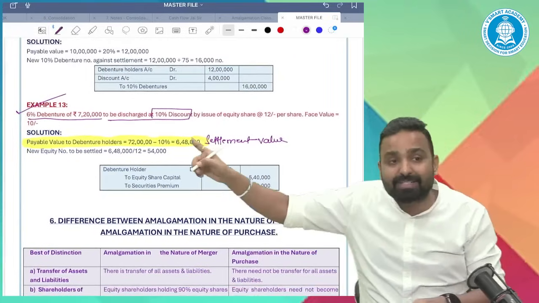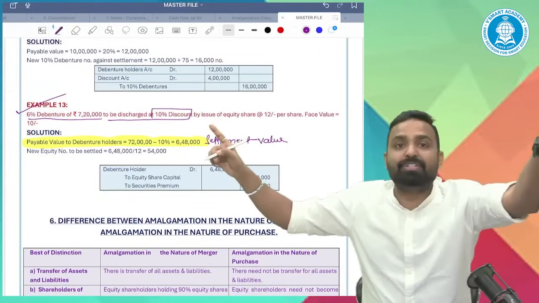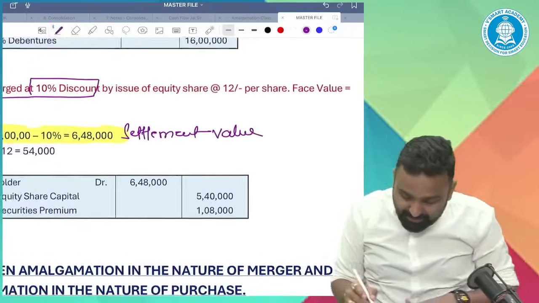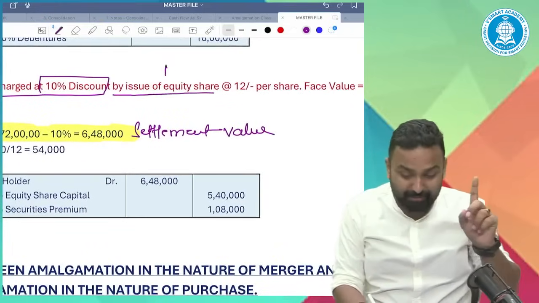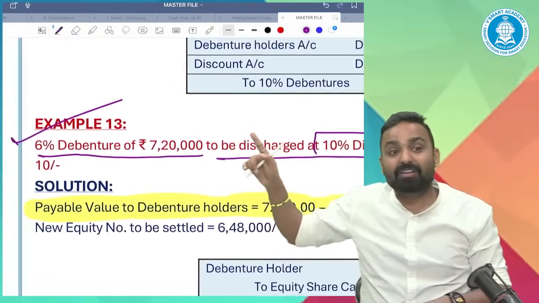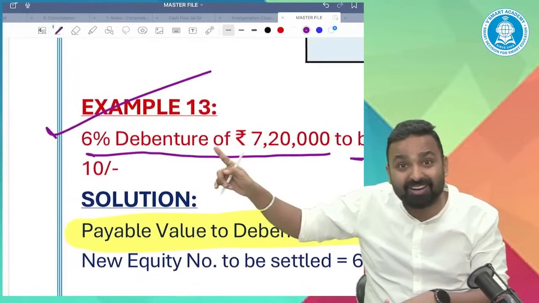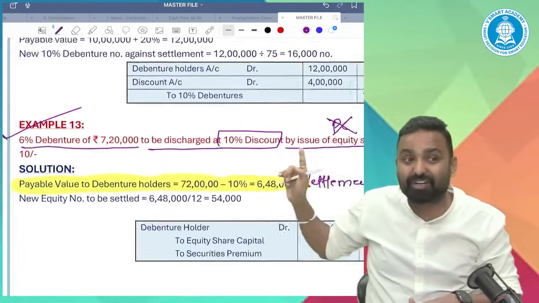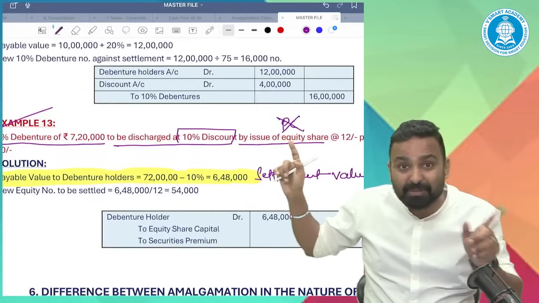Now, how will I discharge this settlement value? It can be cash, or any other debenture, or any equity share. See the question: by issue of equity share. Oh my God, it's not a PC. It's not a PC because I'm not giving shares to the shareholder. I'm giving shares to the debenture holder.